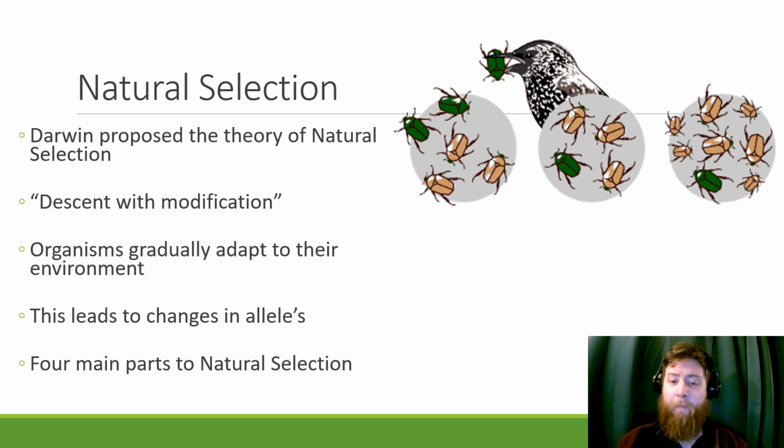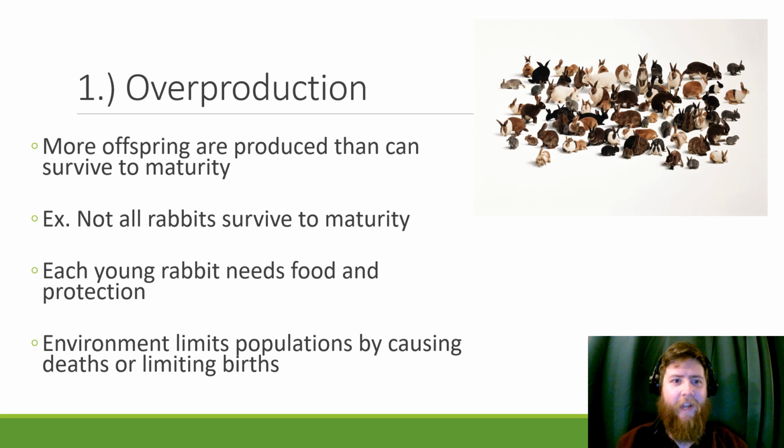There are 4 main parts to natural selection, and we'll go over each of them. The first of these is overproduction, and simply put, this is that more offspring are produced than can survive to maturity. So not all rabbits can survive to maturity. Of these rabbits in this picture here, each of them would need food and protection to become an adult. But things in the environment will limit those populations. Some will get eaten, some will get sick, some will die young in childbirth. These limit the amount of births that happen or increase the amount of deaths that happen, that limit this population, which isn't naturally a bad thing.